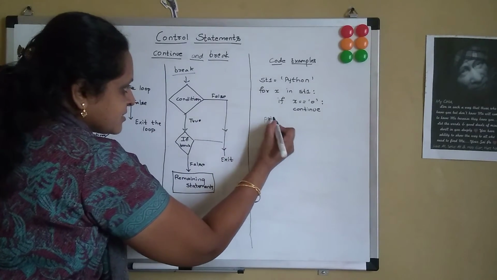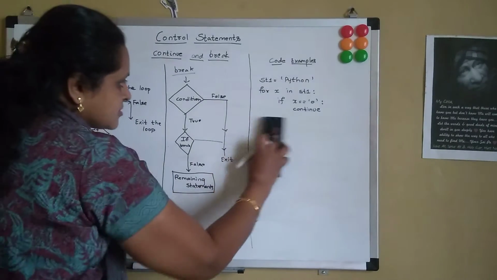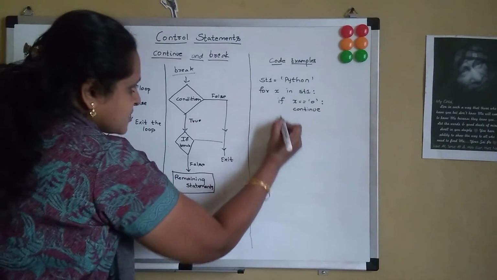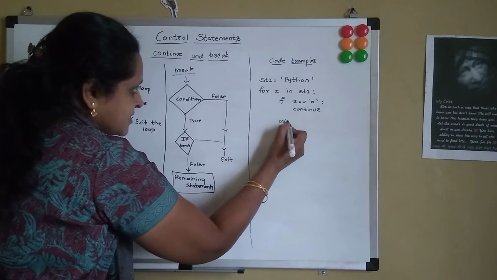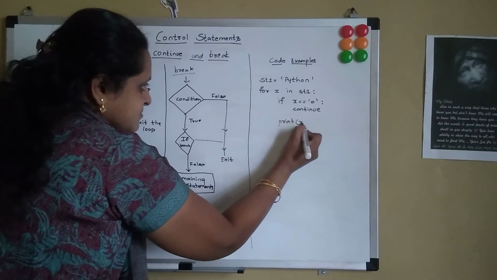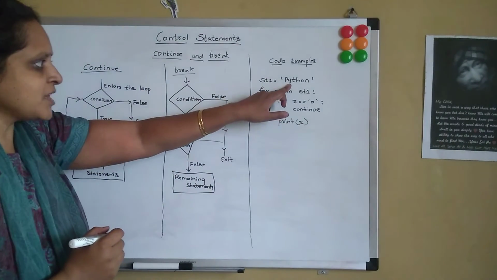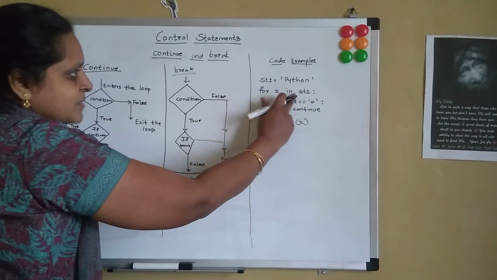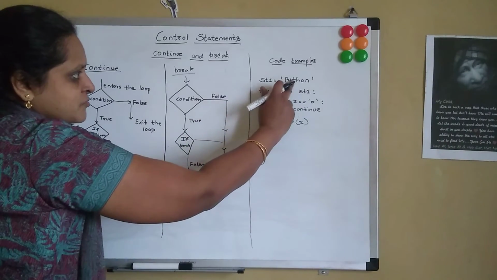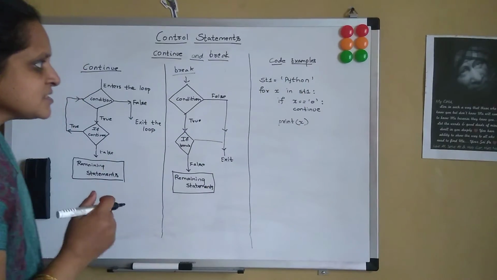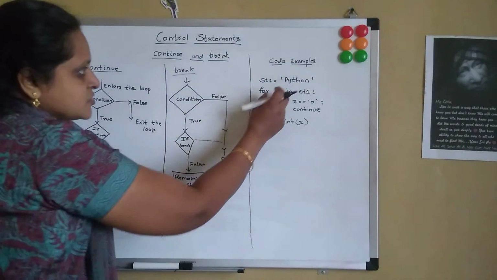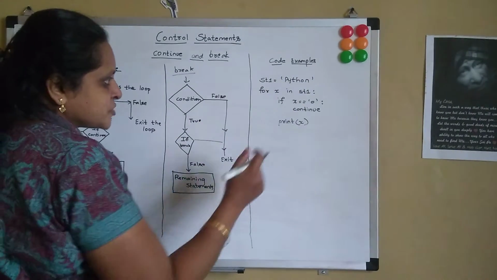So my print x will come over here. Print x. So initially st1 will have the value Python. So for x in st1, it will iterate over each of the characters in the sequence. The sequence in this case is a string. So it will iterate over the characters in the string.